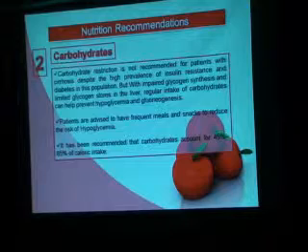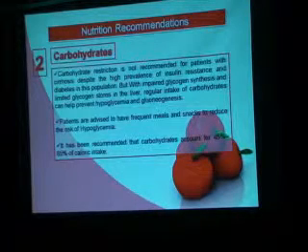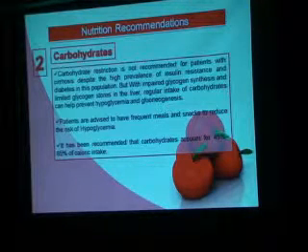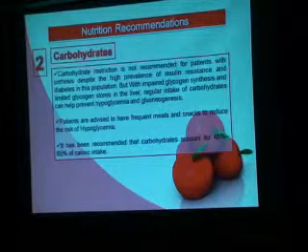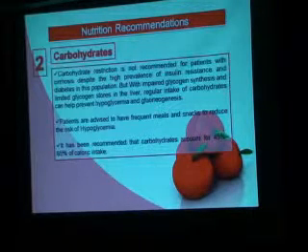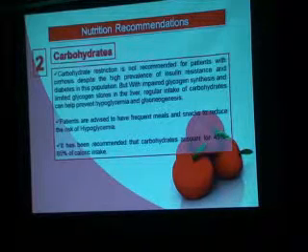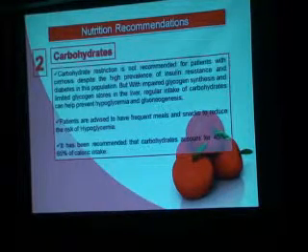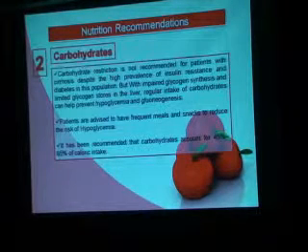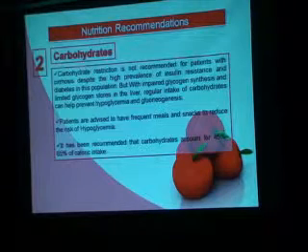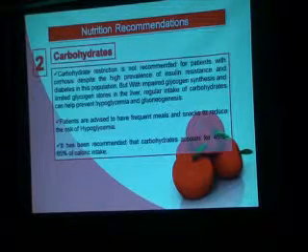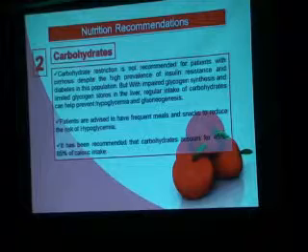Nutrition recommendations about carbohydrates. Carbohydrate restriction isn't recommended for patients with cirrhosis, despite the high prevalence of insulin resistance and diabetes in this population. With impaired glycogen synthesis and limited glycogen stores in the liver, regular intake of carbohydrates can help prevent hypoglycemia and gluconeogenesis. Patients are advised to have frequent meals and snacks to reduce the risk of hypoglycemia. It has been recommended that carbohydrates account for 45 to 65% of the total calorie intake per day.